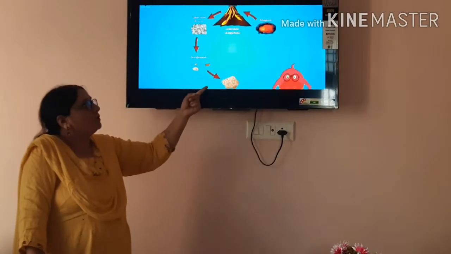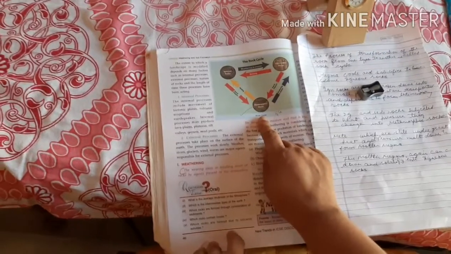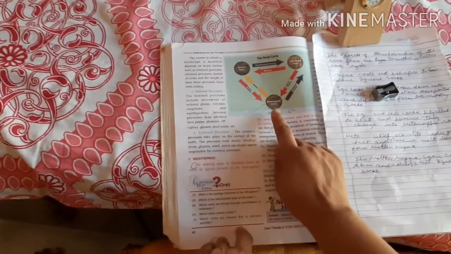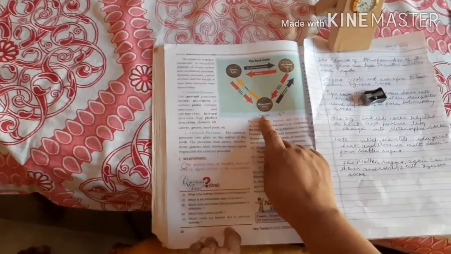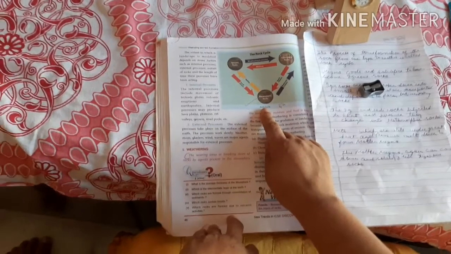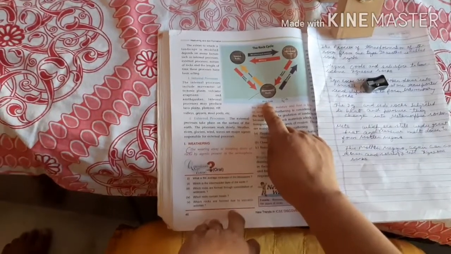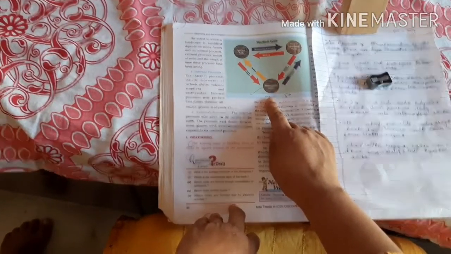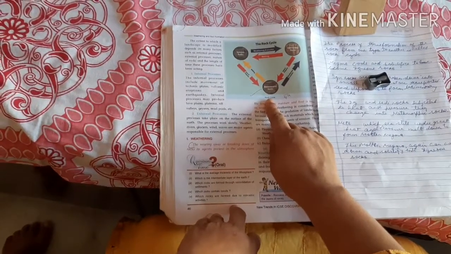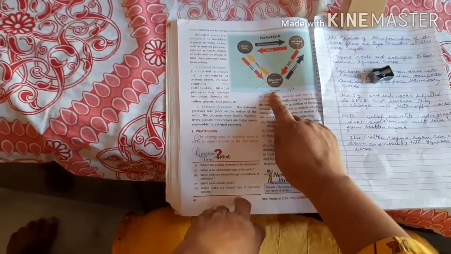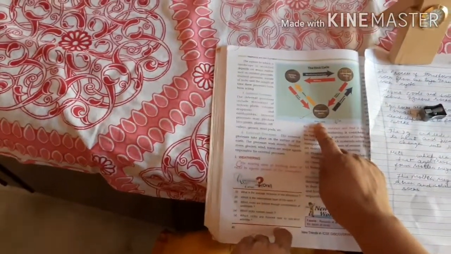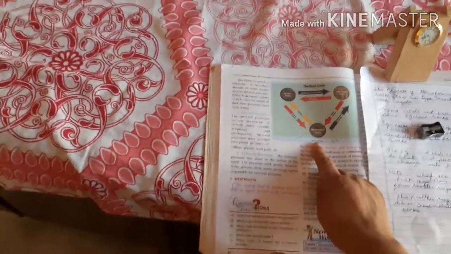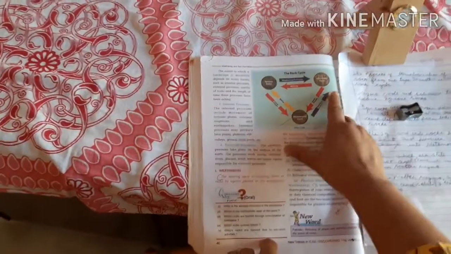This is all about the rock cycle. Now I am again explaining you the rock cycle. So what is the meaning of the rock cycle? The process of transformation of one type of rock to another type of rock is called a rock cycle. Again, the process of transformation of rocks from one type to another is called a rock cycle.